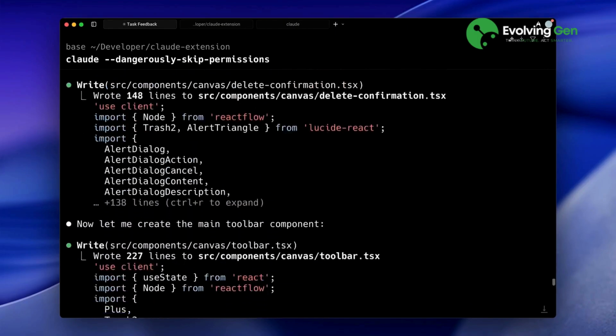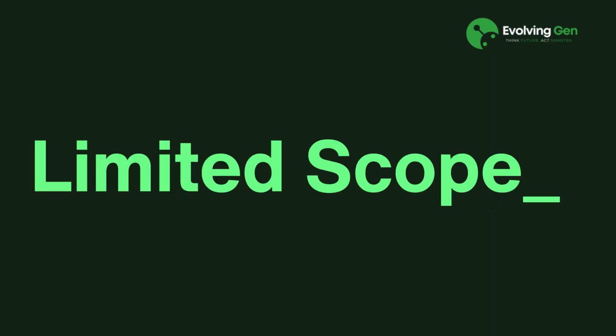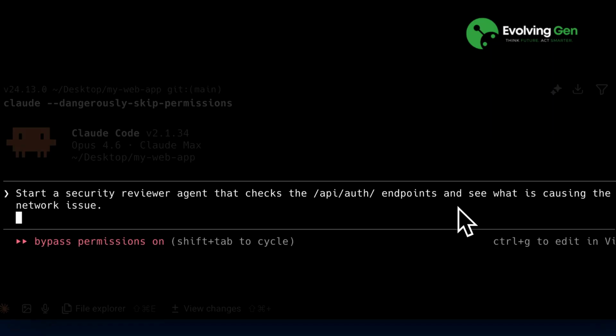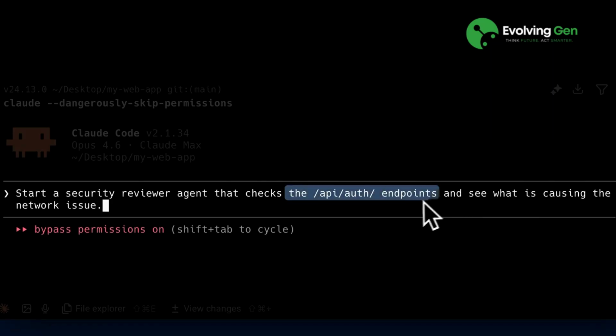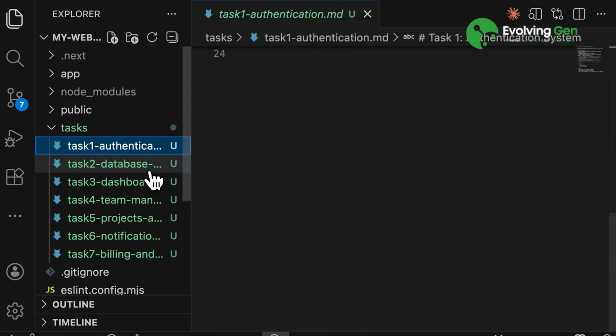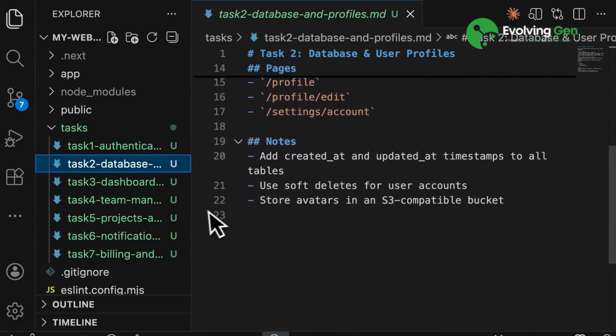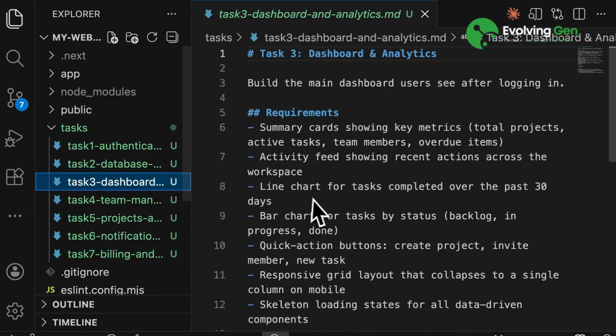The first recommendation is generally applicable to all agents and not only limited to the agent team feature. You need to explicitly specify the scope of where the agent should be working. You can do this either by defining it in the prompt, specifying which files to look for in order to perform the task, or by creating documents in the project containing individual tasks, as we did for our workflow, where we prepared a proper task document for each assignment so that the agent can work independently and within the right scope.